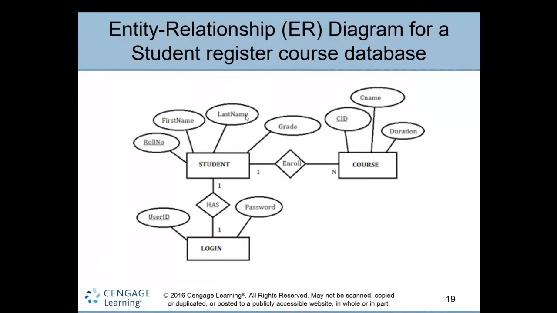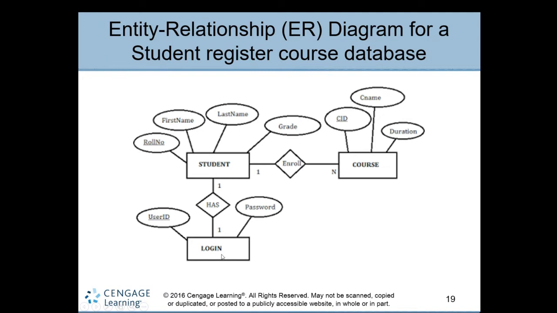For more ease of understanding, I have added this one, student. What is student here? Student roll number, which means ID number, student name, last name, grade. Student enroll. This is one responsibility, 1 to n. This is another kind of modeling, right? Instead of showing three lines, here it is 1 to n. A student can enroll in many courses. Okay, n means a number of many courses. Course: what is course? Course ID, course code, course name, course duration, course credit, number of hours, credit hours, course teachers also you can have. Okay, many more. This is the simplified ER diagram.